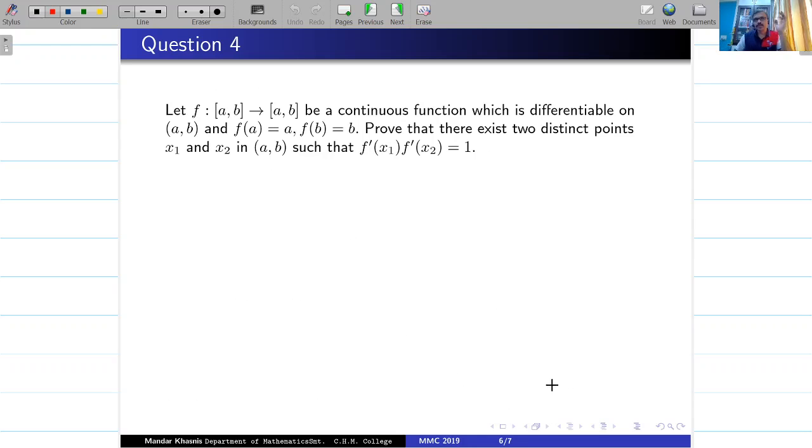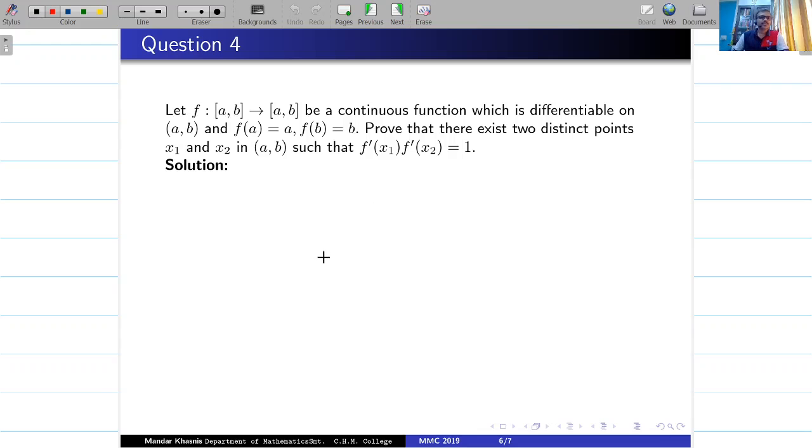Pause the video, read the question, try it out, and then look at the discussion. Once you read the question, it should immediately give us a smell that we should be applying the mean value theorem. F dash is involved, the function is continuous, differentiable and all. So this suggests applying the mean value theorem somewhere.